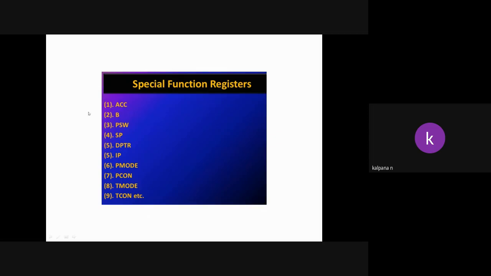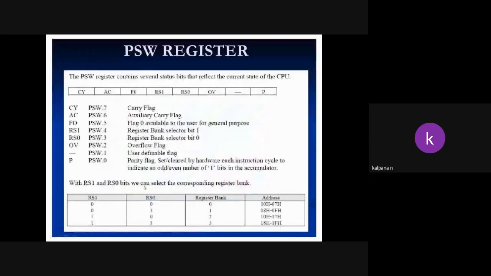In a microprocessor the accumulator is represented by the letter A, whereas here it is ACC. Then the B register, program status word PSW, SP stack pointer, DPTR data pointer, IP interrupt priority, power control PCON, timer mode TMOD, and timer control TCON. These two are the timers.